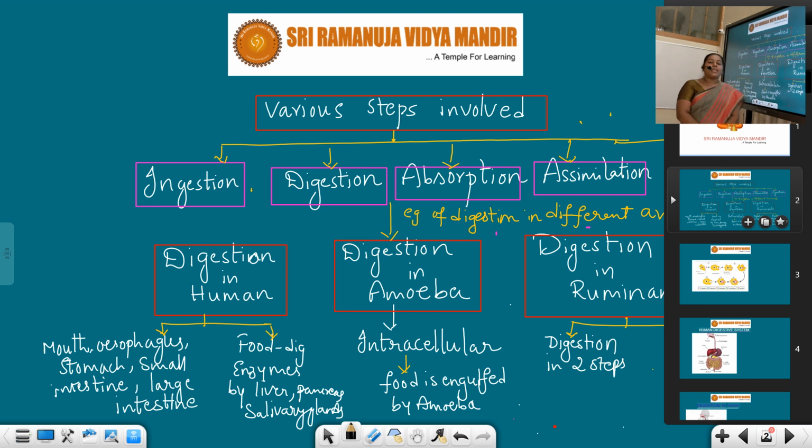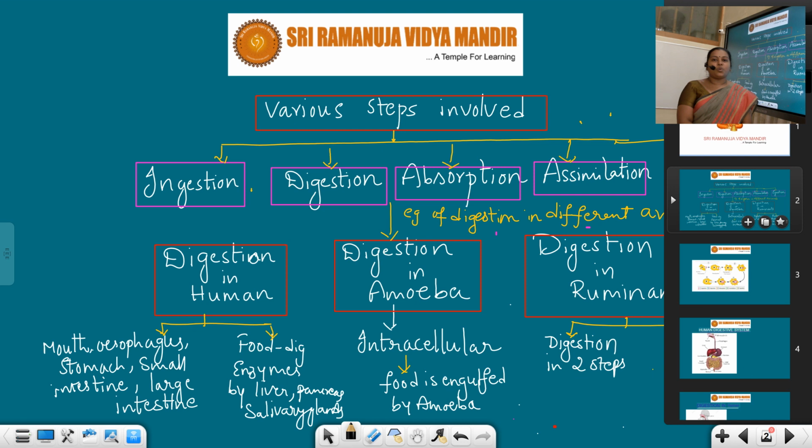Now, the second variety, that is heterotrophic nutrition. The word hetero means others. Here, organisms get the food material from other organisms like plants and animals. For example, human beings. Can we synthesize our own food material, students?